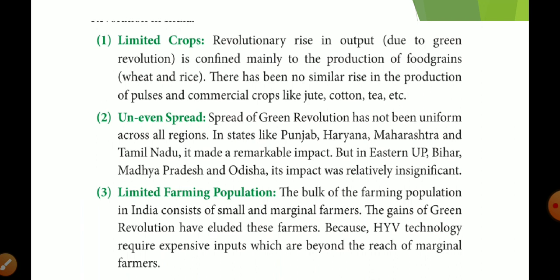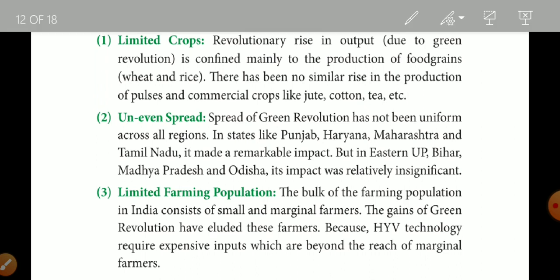In the next phase, a few more food grains were included, but still we are not able to produce pulses. Even today we are not able to produce pulses according to our need. So in this way, this is the failure of this green revolution.